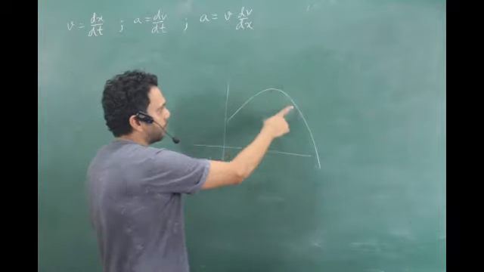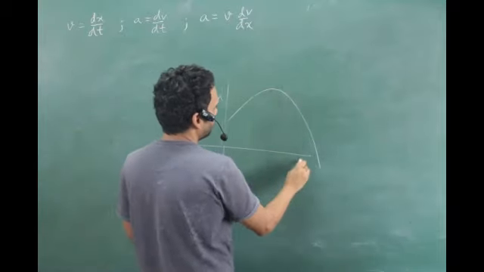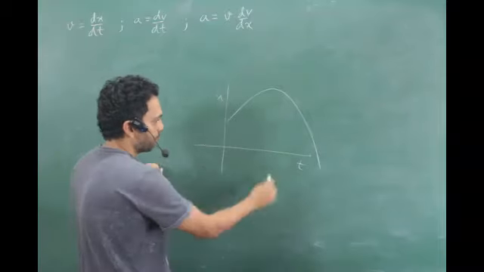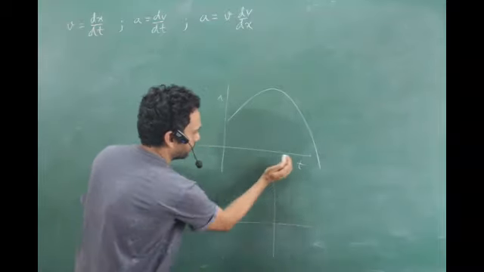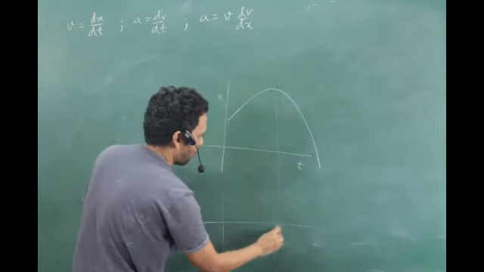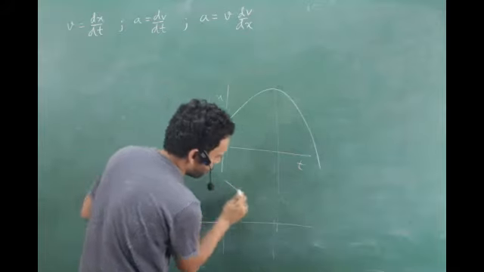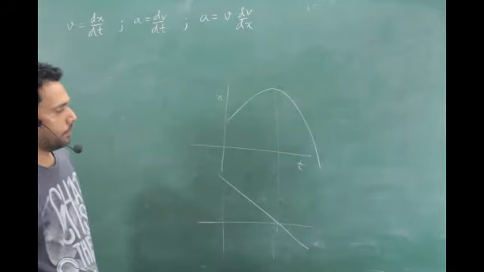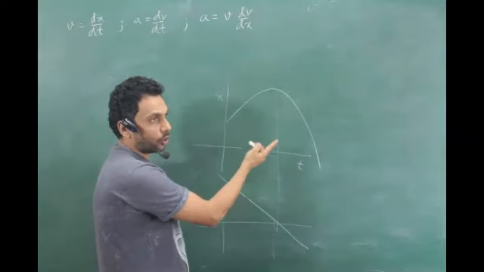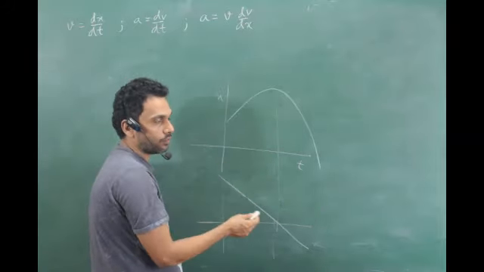Suppose this is your xt curve, okay? Get the point? The vt curve will be something like this. Now the curve you are not drawing, I am drawing the curve, so the answer will look very simple.